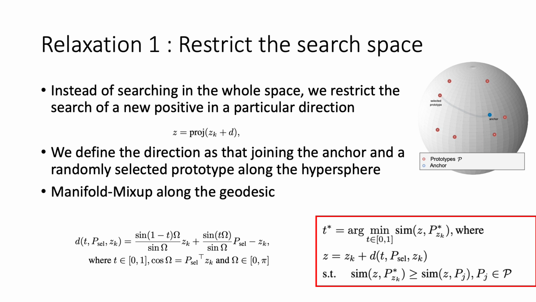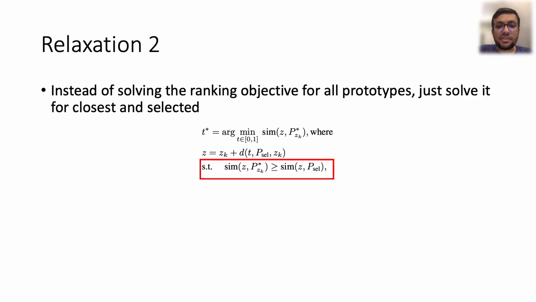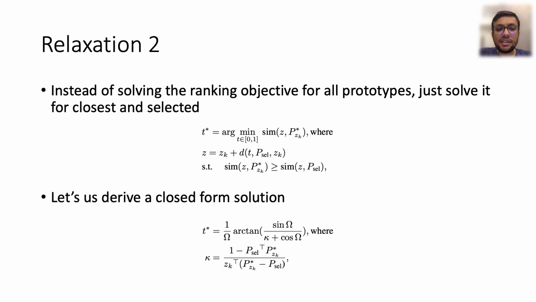While the new objective restricts the search space, this still involves solving an optimization problem for each point. Next, we make another simplifying approximation. Instead of defining constraints for all prototypes, we just apply it to the closest and selected prototype. This simplification lets us derive a closed-form solution to the objective for the hardest positive given the anchor and selected prototype.